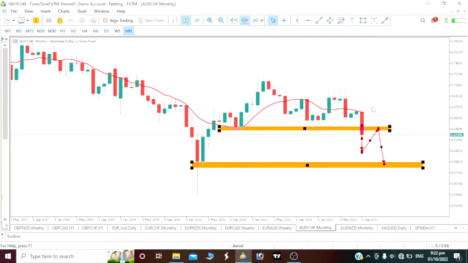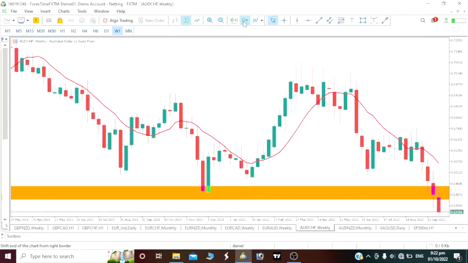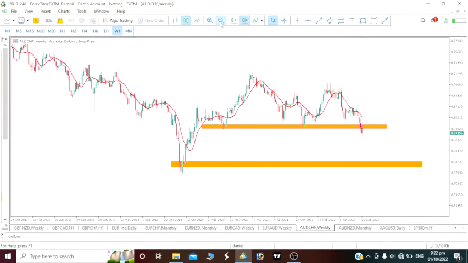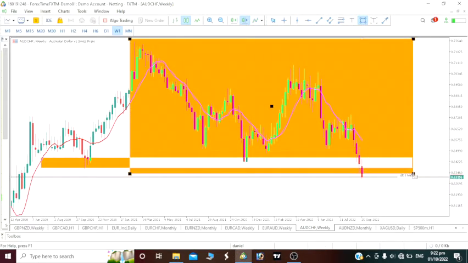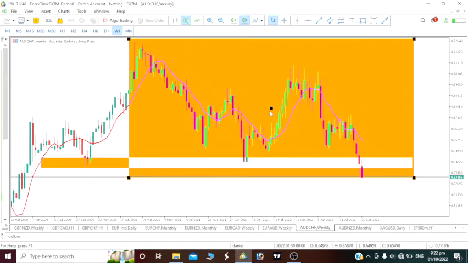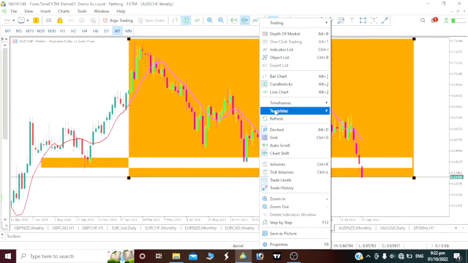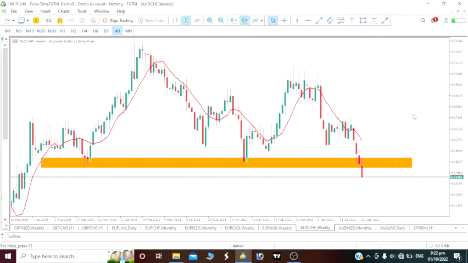Now let's see the next move. Next one is our weekly time frame. We clearly can see this movement on the weekly time frame. If you start it from here, we are on a bearish move, right? So on the weekly time frame, we are bearish, and guess what? This bearish move that was made actually broke above this key level we once talked about.